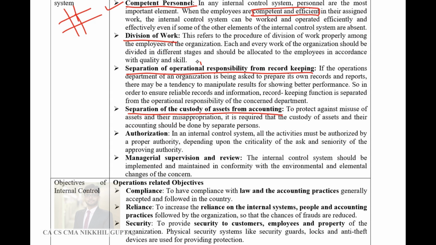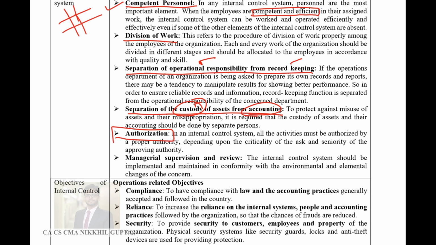Again, just like the operations people are different and accounting people are different, the assets should be under the control of some other person, and assets should be recorded or accounted for by another person. There should be separation of custody of assets from accounting.